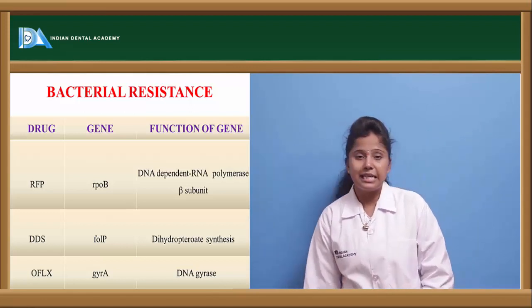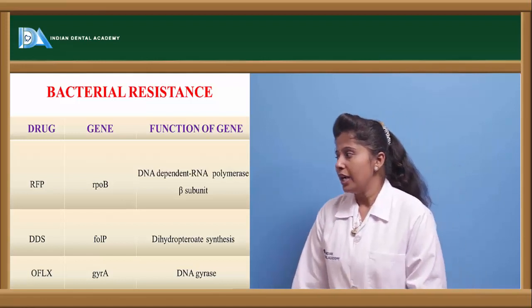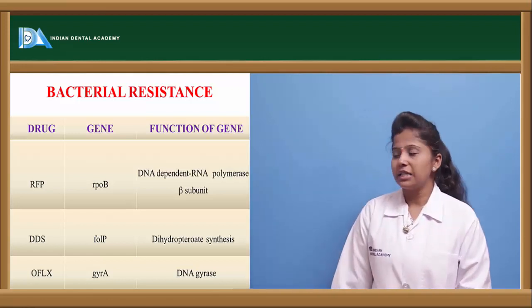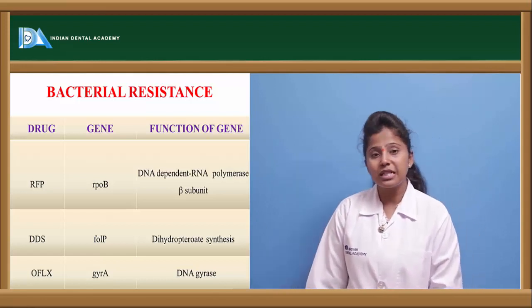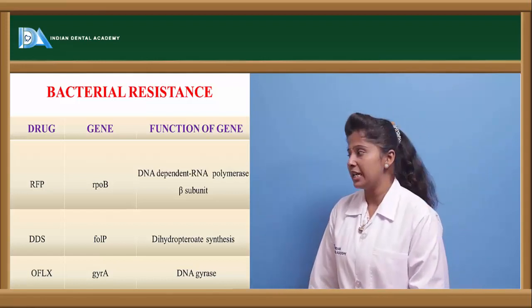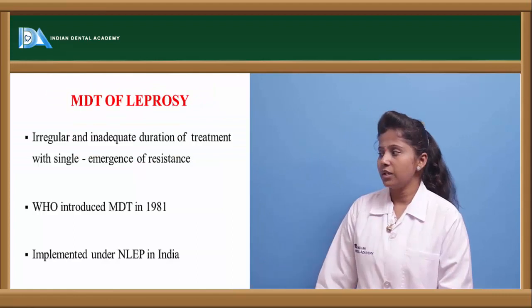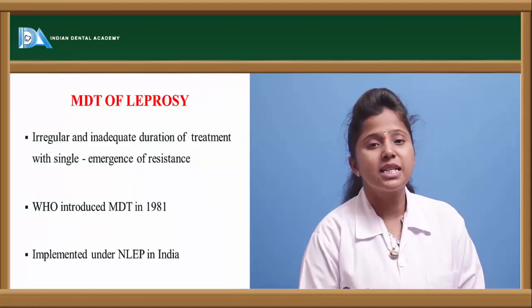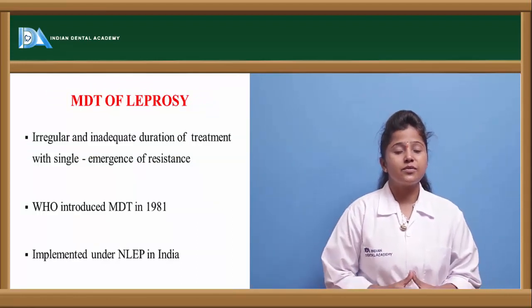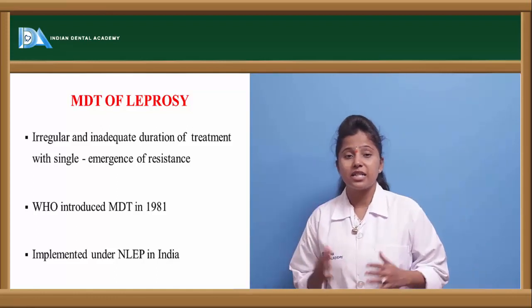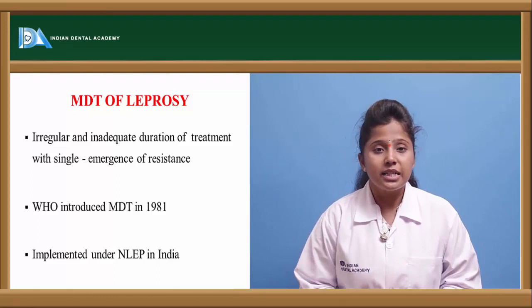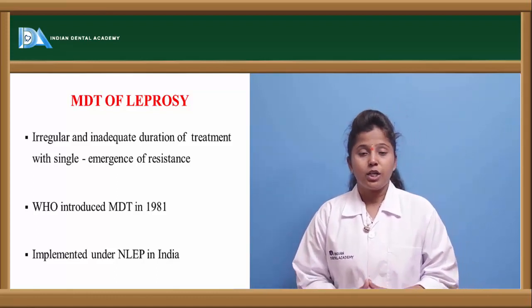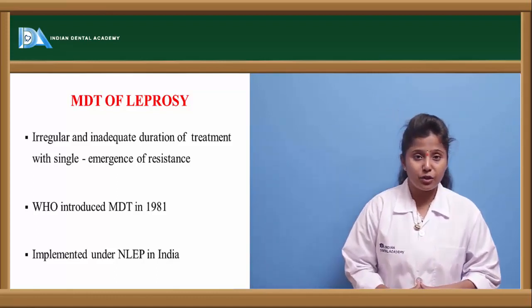The other drug is DDS, which is nothing but dapsone. It is used in dihydropteroate synthesis inhibition. And ofloxacin is used against the functioning of DNA gyrase. In all these cases, the drugs show high resistance. When the bacteria changes its structure, these drugs automatically fail to function. So that is the reason multi-drug treatment should be given.